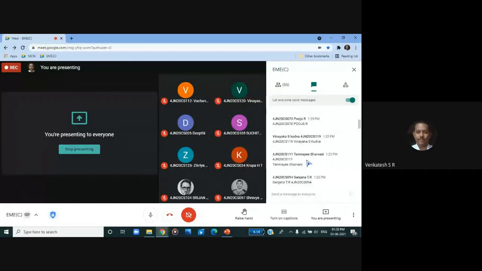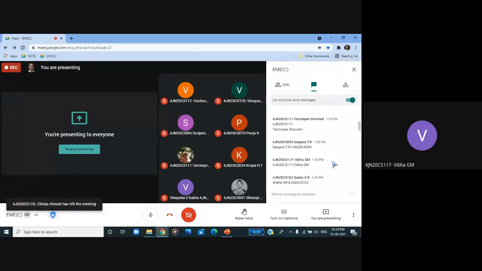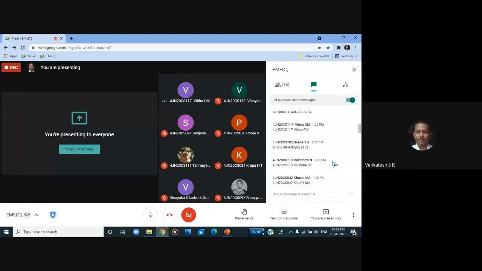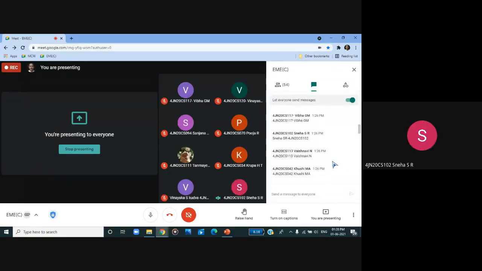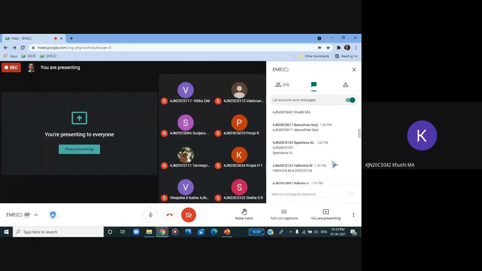Pooja R, present, sir. Vinayaka S, present, sir. Tanmayi, present, sir. Sanjana TR, present, sir. Vibha GM, present, sir. Neha GR, present, sir. Vaishnavi N, present, sir. Kushi MA, present, sir.